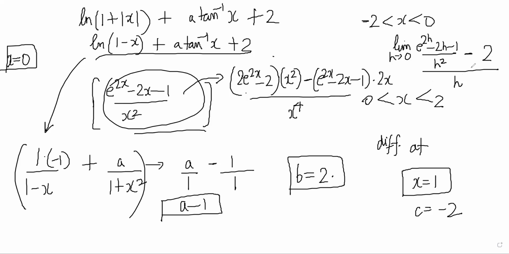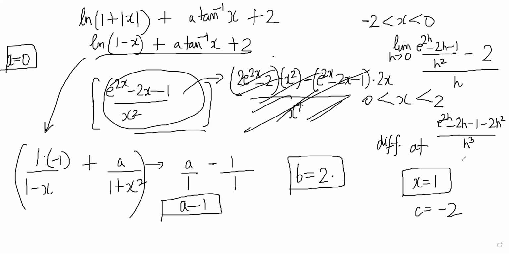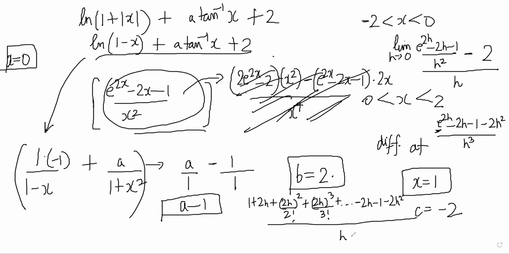Now, actually, this limit is much easier than doing the derivative like this. Because what I will get here is e power 2h minus 2h minus 1 minus 2h square by h cube. Now I can do the expansion again. E power 2h will be 1 plus 2h plus 2h whole square by 2 factorial plus 2h whole cube by 3 factorial plus higher powers, minus 2h minus 1 minus 2h square, by h cube.